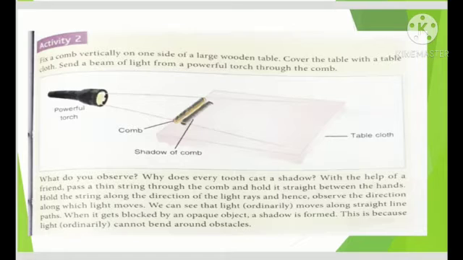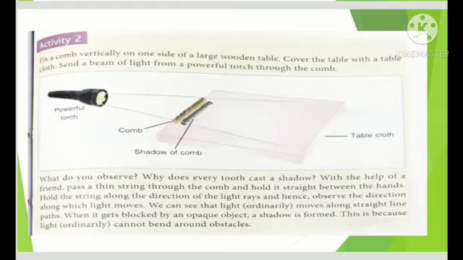जो comb में टूथ होते हैं, you can say उनके बीच में जो गैप है उसमें से तो लाइट चली जाती है, तो वहाँ पे आपको खाली जगह दिखाई देगी और जहाँ पे टूथ है उसकी शेडो बन जाती है. In this way you can easily understand that light does not have the ability to bend its path. And this is also verified again that opaque objects, the teeth of the comb are opaque ones, they do not allow light to pass through them, and that's why shadow is formed there.